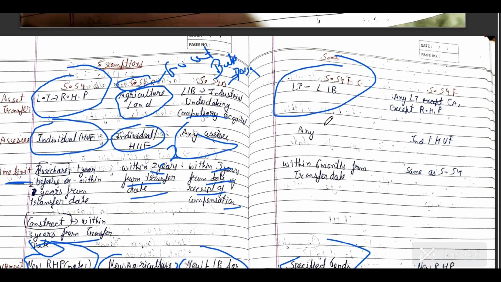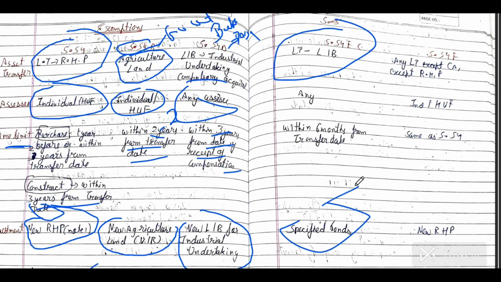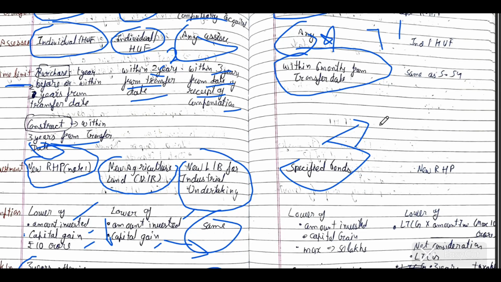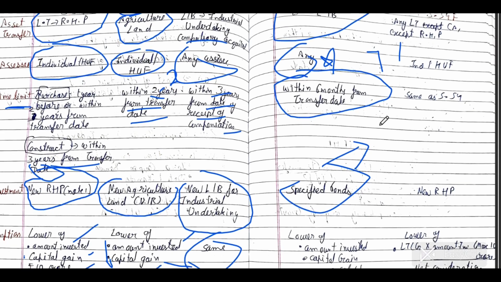Okay, there are some new 2 bonds you have to get from the amendment list, because there is a high probability it will come in the exam, since there is an amendment. So solve the questions of section 54EC. Any assessee can claim the exemption within 6 months from the date of transfer. Most important, what ICAI will do, it will take 7 months, or 1 year, to invest in the specified bond. Then 54EC exemption is not available.